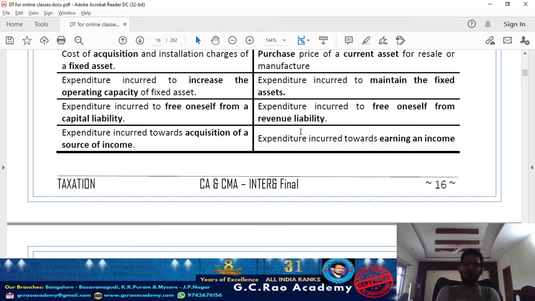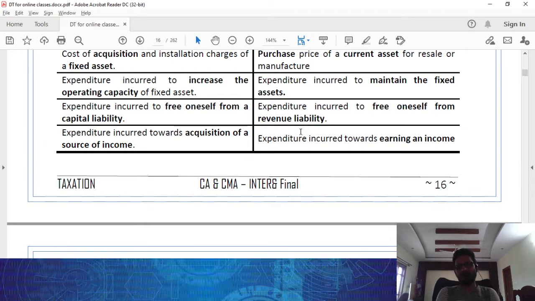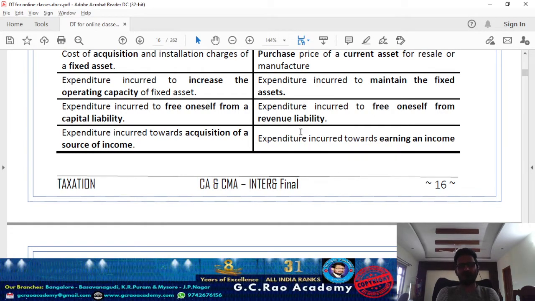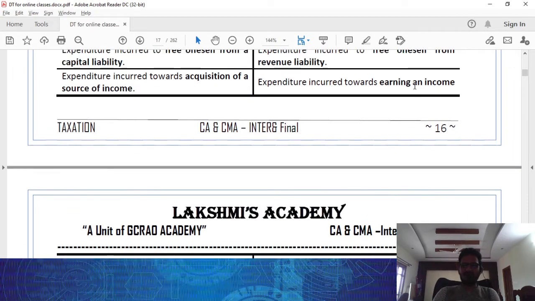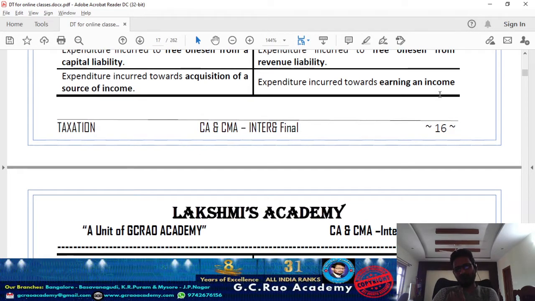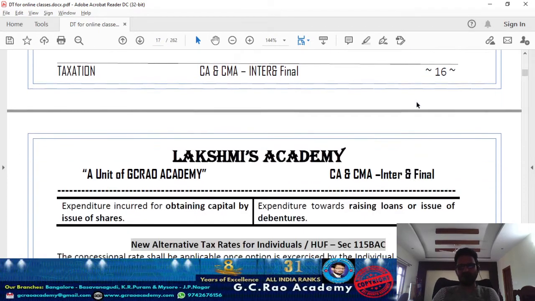Again, the amount for settling a current liability. Current liability in the sense that I had a creditor and I'm making a payment to the creditor. Obviously you are making that payment to release yourself from a short-term liability. Accordingly, the expenditure you incur is a current revenue expenditure. And any expenditure you incur for earning an income, for earning a revenue receipt, is a revenue expenditure.